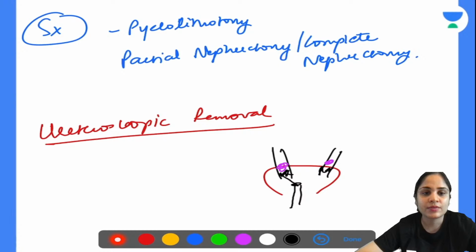So with that, we can finish today's class. Now I know a lot more in uro is remaining. So today we were focusing mainly on the kidney. From tomorrow, we will start doing our urinary bladder and ureter. Okay. So tomorrow we'll finish the remaining part that remains of uro.